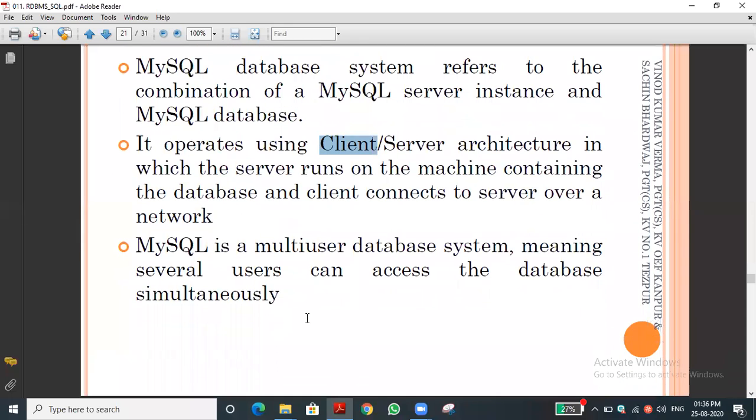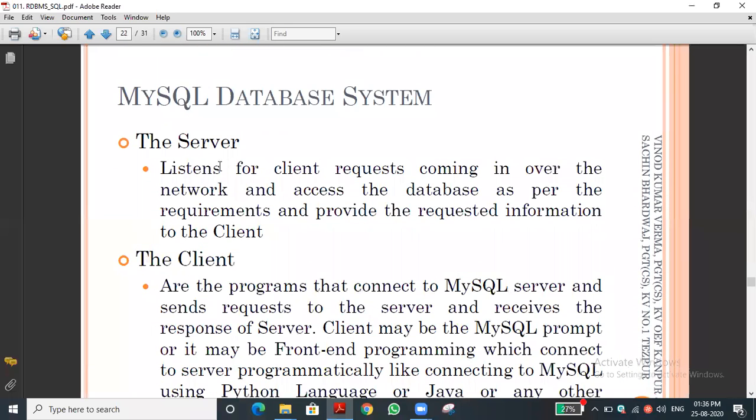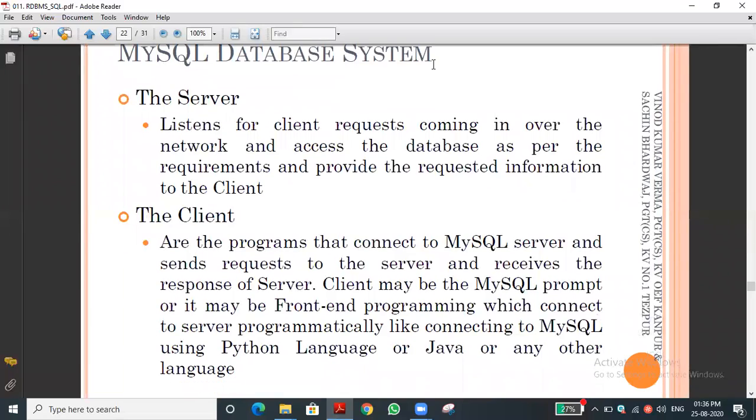Now you can see the next slide. The server listens to the client request. The client can access the data by requesting the server in order to get the data. We have to install it. Hello, are you hearing or seeing the slide? Yes, sir. Seeing, sir.